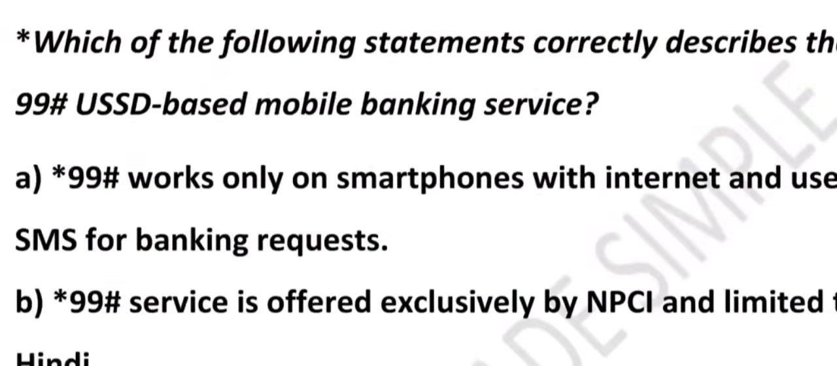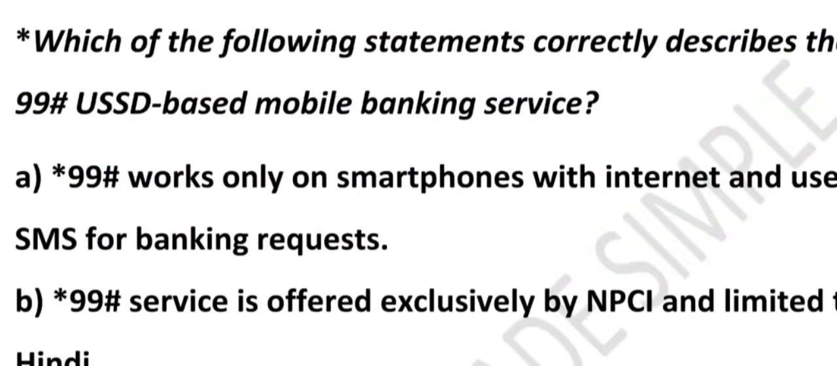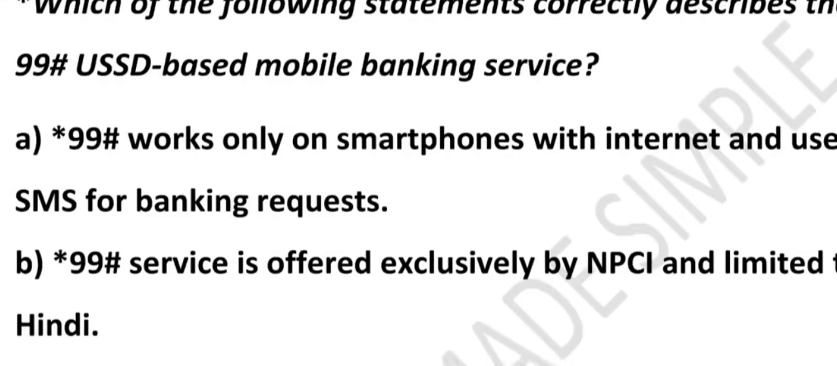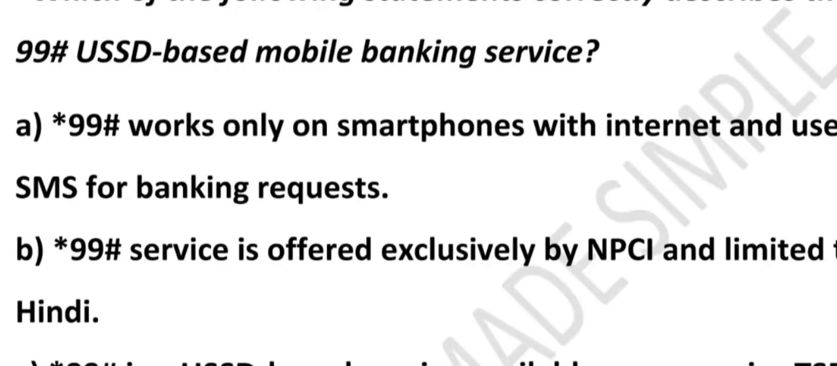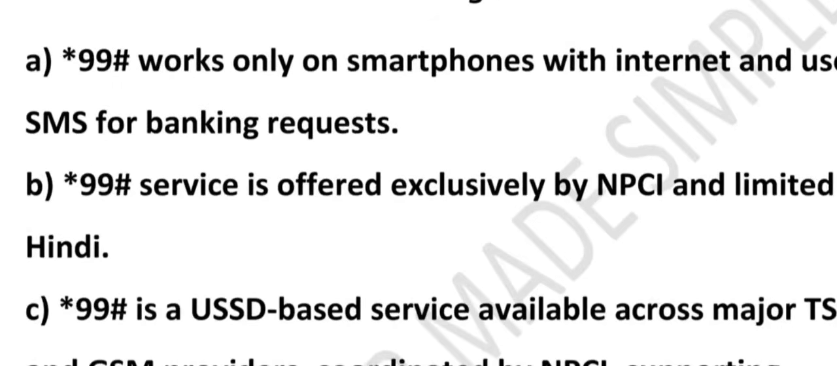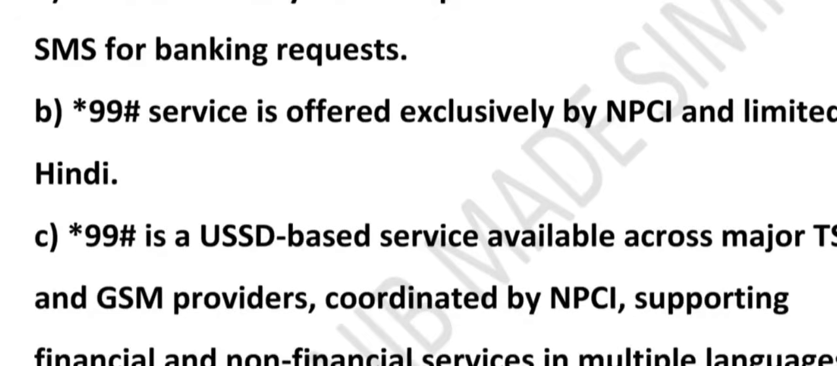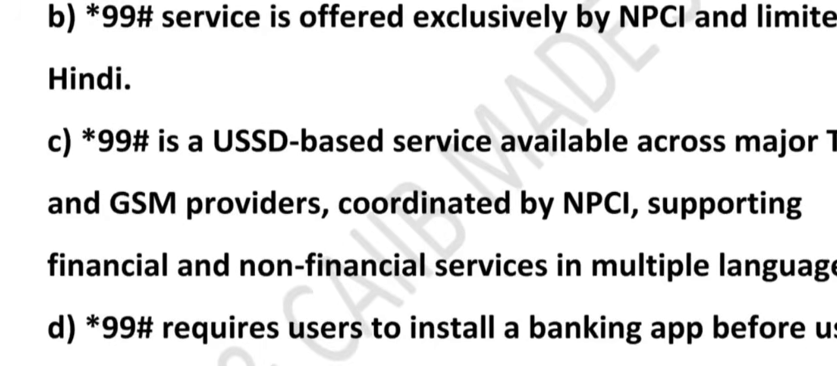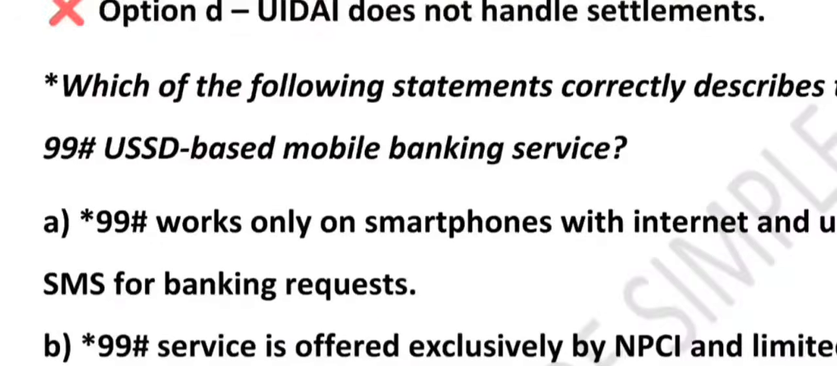Now friends, let's look at the next question. Very good question it is. The question says, which of the following statements correctly describes the *99# USSD mobile banking services? Option number A, *99# works only on a smartphone with internet and uses SMS for banking requests. Option B, *99# services offered exclusively by NPCI and limited to Hindi. Option C, *99# is the USSD based service available across multiple TSP and GSM providers coordinated by NPCI supporting financial and non-financial services in multiple languages. Option D, *99# requires users to install a banking app before using the service. So tell me, which option do you think is correct?